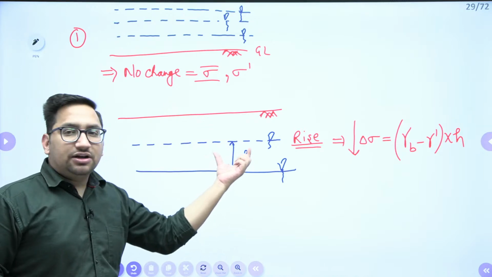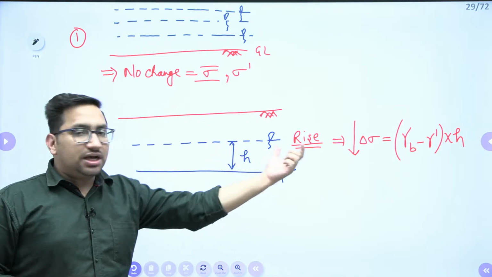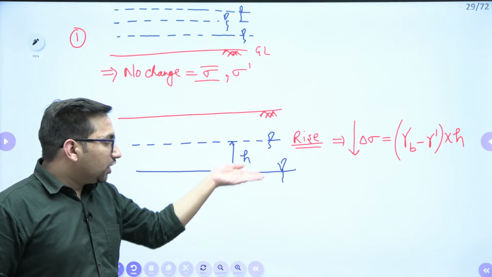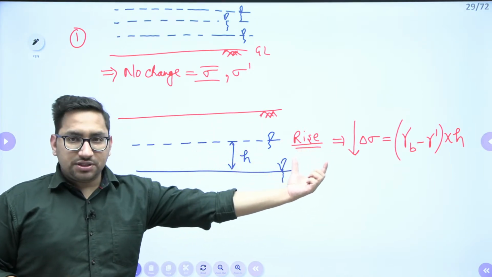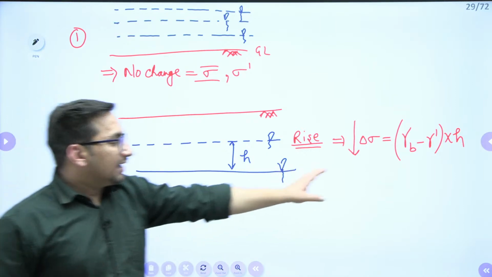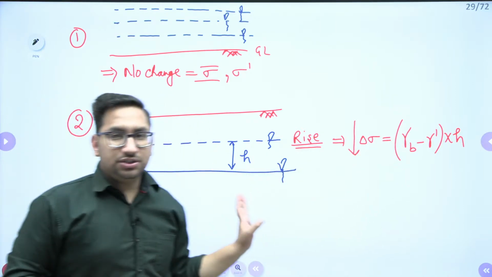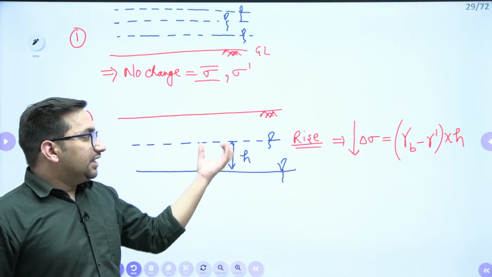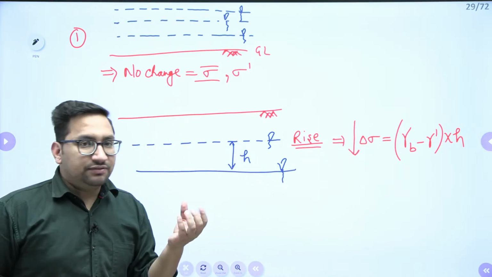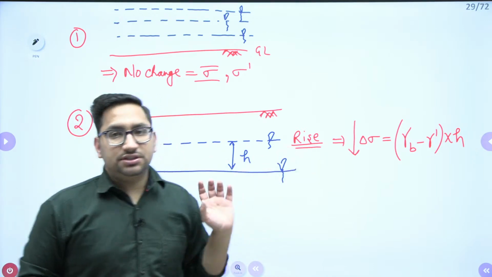Now when this water table rises, the unit weight of this soil is going to be gamma submerged. As I know, gamma bulk is more than gamma submerged, so definitely there will be decrease in weight. If there is decrease in weight, it means there will be decrease in effective stress.